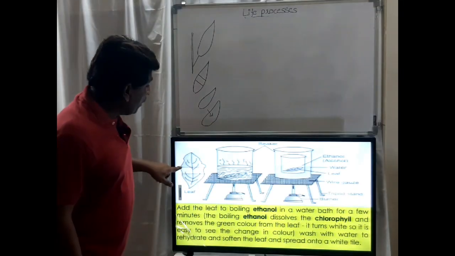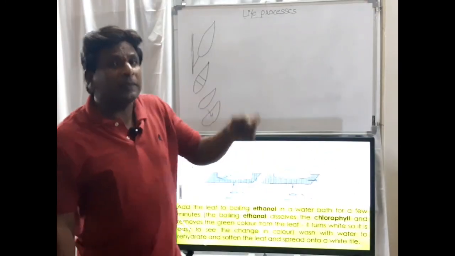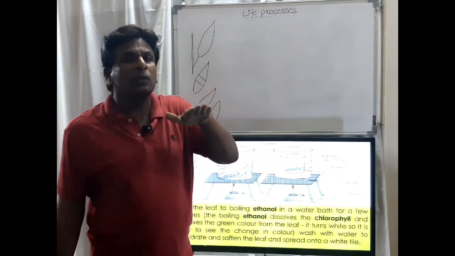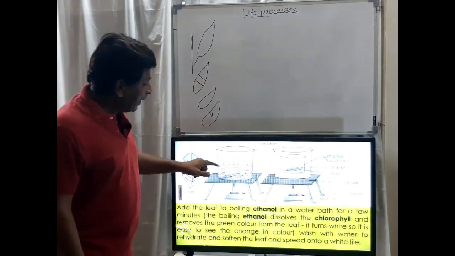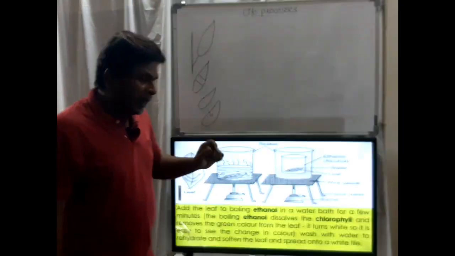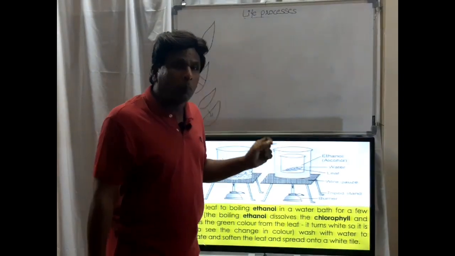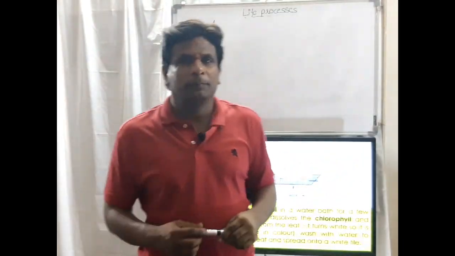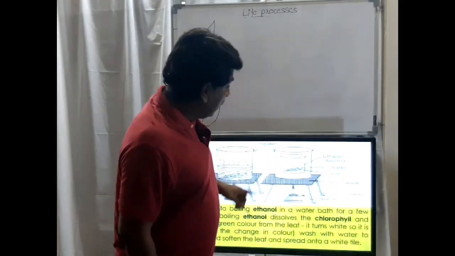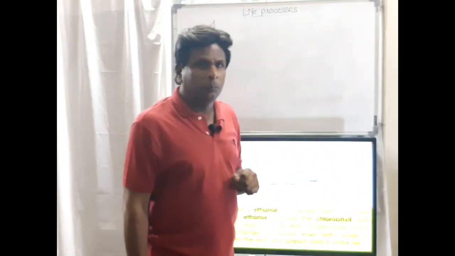Because of that, we are keeping it in boiling water. That boiling water is damaging or breaking the outer layer of the cells. For that, we are keeping it in boiling water. Next, we are keeping it in alcohol, boiling alcohol. Why is this? Here we are keeping it in alcohol, that is a boiling alcohol.